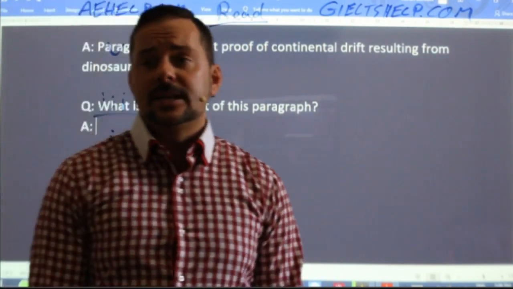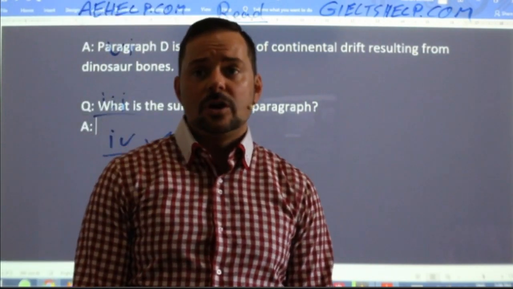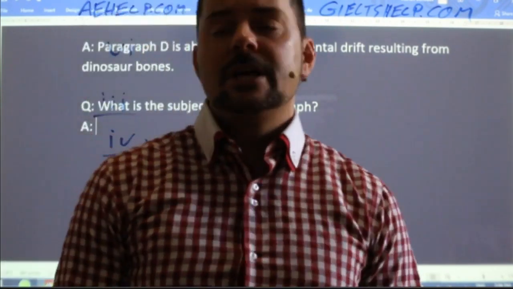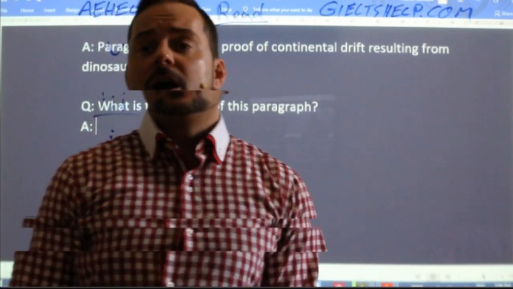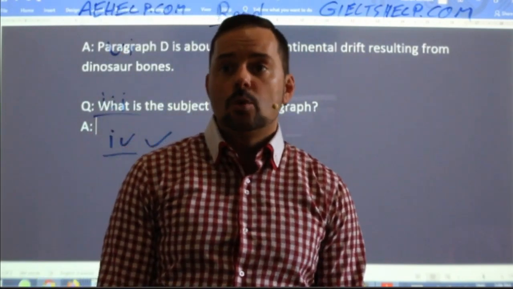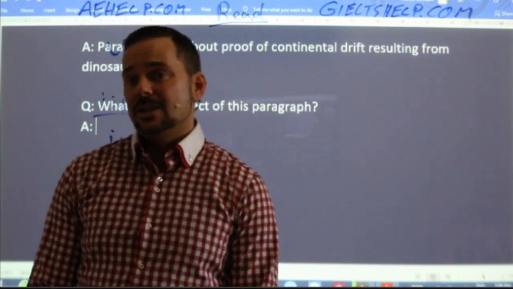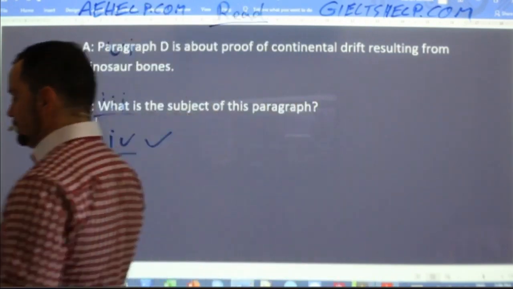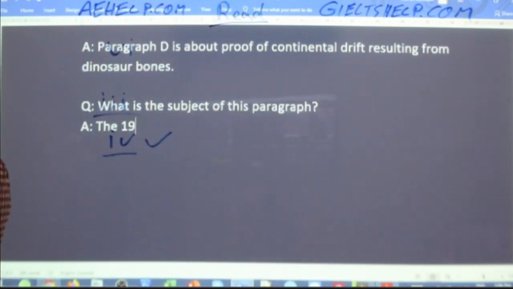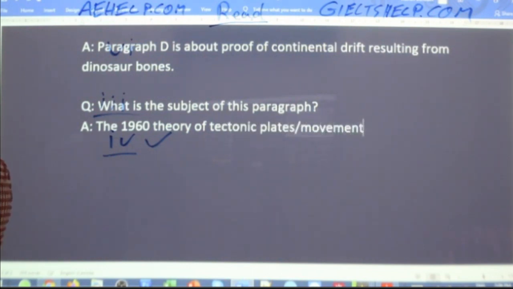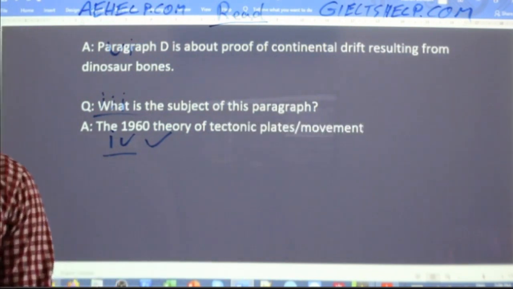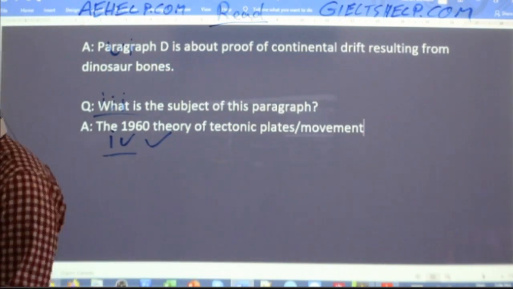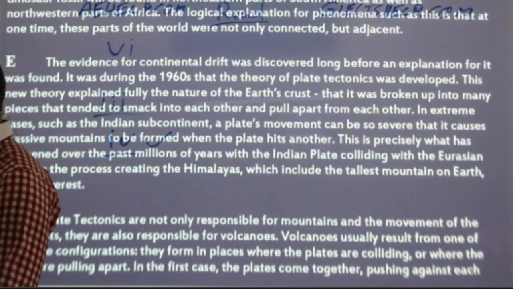So Hemant says it's the tectonic plate concept or tectonic movement concept and theory and how it affects geography. Saminder, good. So how tectonic plates work. Or an easier way, Saminder, to say it is the theory of tectonic plates. Okay, so the 1960 theory of tectonic plates or movement. That would be my answer to that question. What's the subject of this paragraph? Okay, and what is the closest match here?